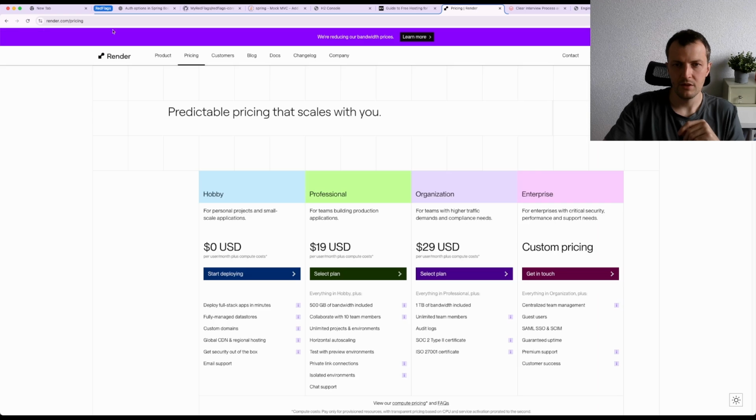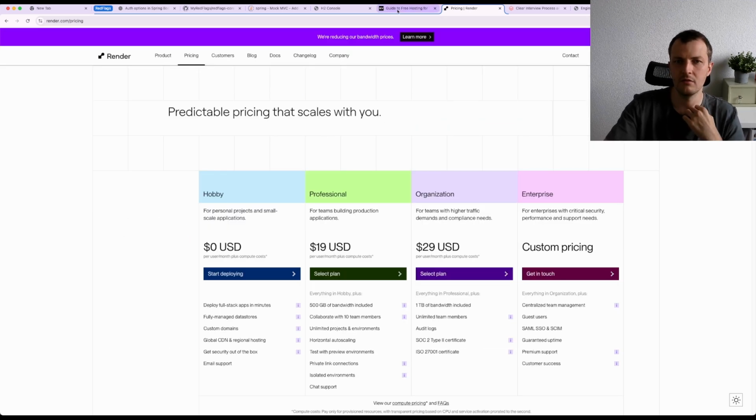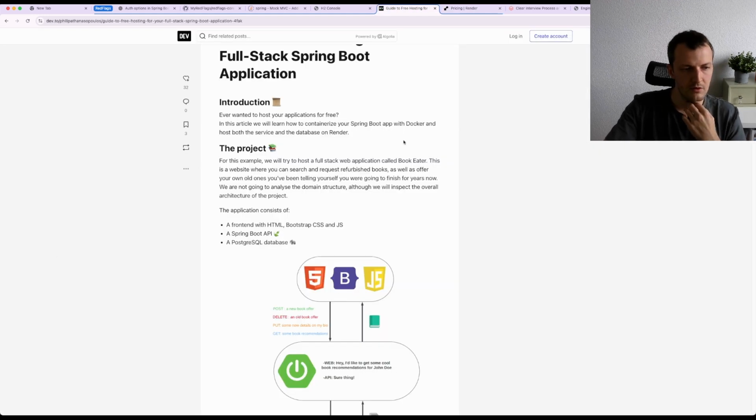Maybe I can get some insight from you guys. I was looking into Render. ChatGPT suggested Render. It looks like this would fully cover all the needs that I have. So maybe you guys have a better idea, or some other ideas that I could look into. Otherwise, that's it for the update for this week.